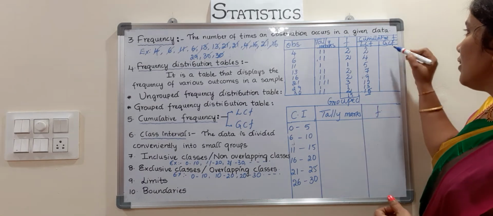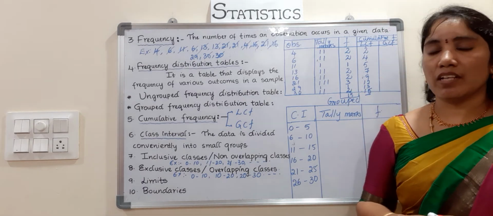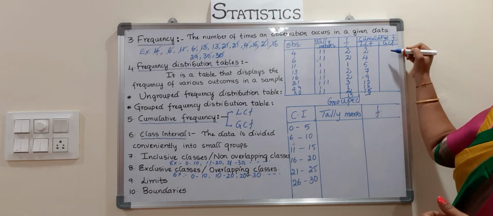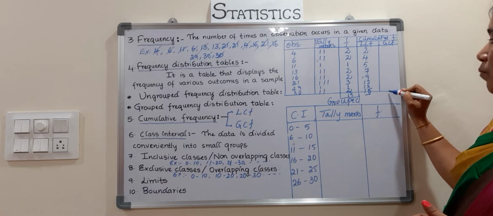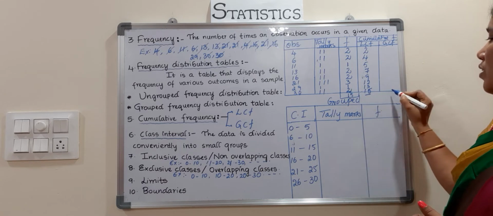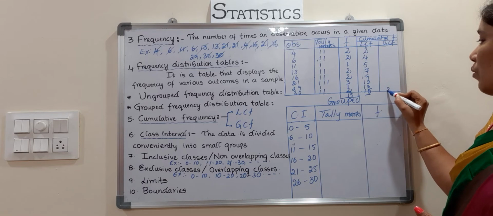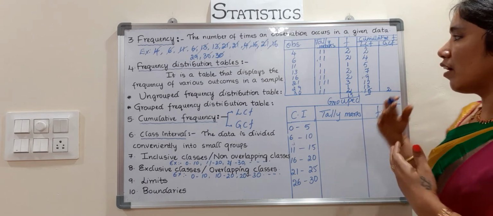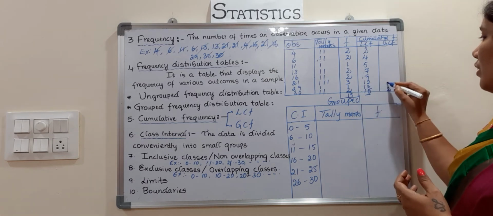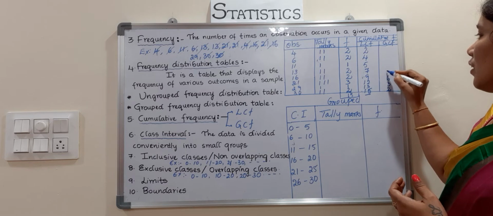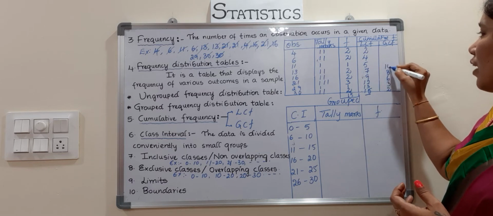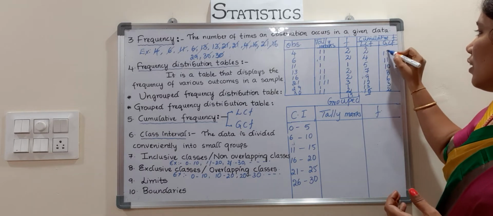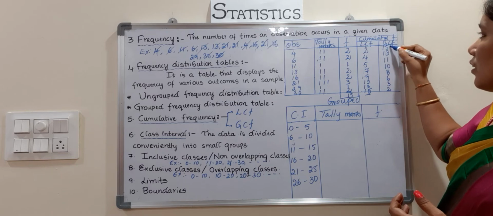Okay. Now, GCF, greater than cumulative frequency, how will you write it from the frequency? When you are writing greater than cumulative frequency, you have to start from the bottom, children. So, the last frequency right here, what is there? 2, write it down. Next, 2 plus 1. From bottom to top, you cumulatively add it, and we get the greater than cumulative frequencies. 2 plus 1 is 3. 3 plus 3, 6. Plus 2, 8. Plus 2, 10. Next 11. 4. Next plus 2 is 13. Next 15. See, the highest one is 15.